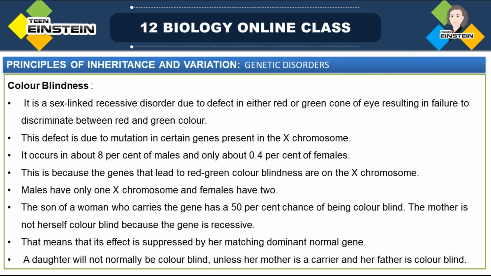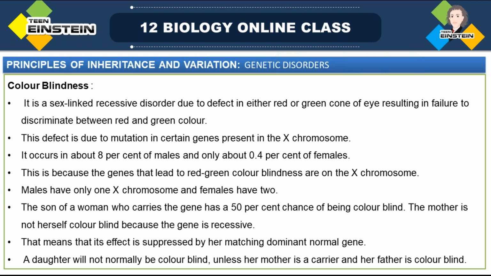In males it is 8%, but in females 0.4%. Why? Because in the case of a female, both genes will come, right? Two X genes are there, but in the case of a male, there is only one X gene, XY. That is the combination of a male.